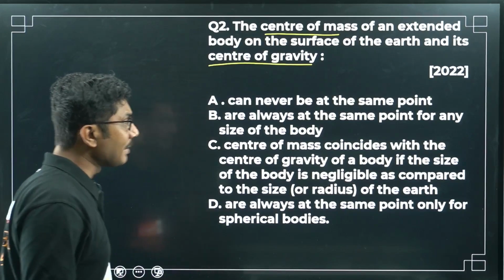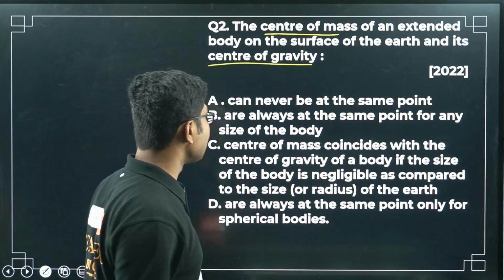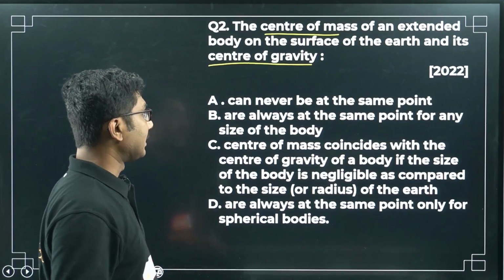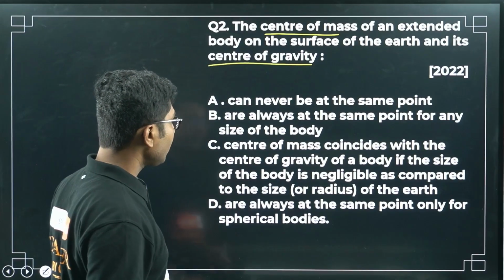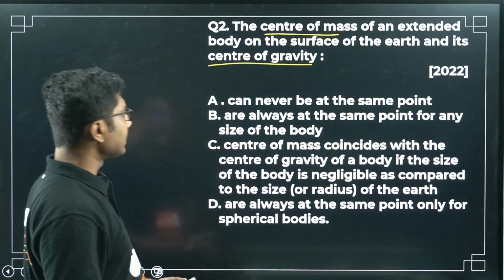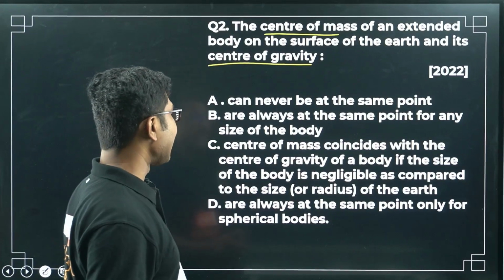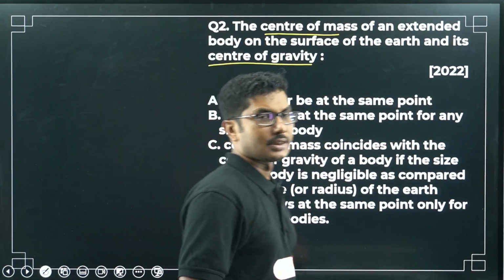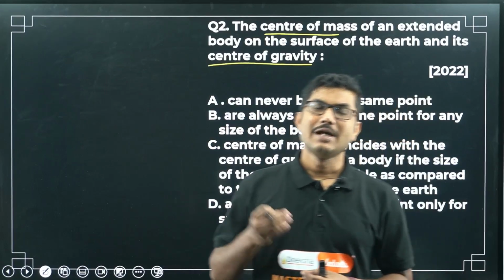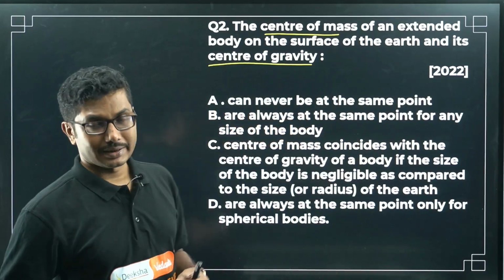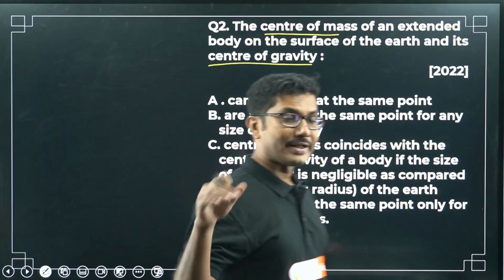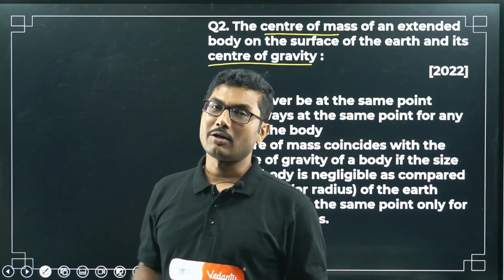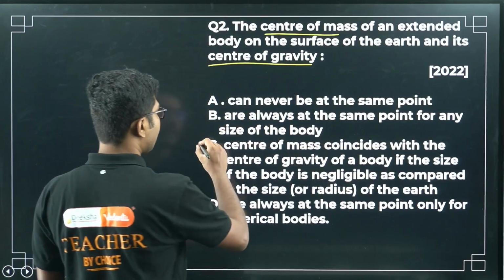Are always at the same point for any size of the body, that is also incorrect. If the body is small, then they will be at the same point, so this is also incorrect. Center of mass coincides with the center of gravity of a body if the size of the body is negligible as compared to the size of the earth or radius of the earth. So basically, if the size is very small compared to the size of the earth, then we can say that gravitational acceleration is uniform, or the gravity is uniform. Then center of mass and center of gravity coincide. So the correct option is option C.